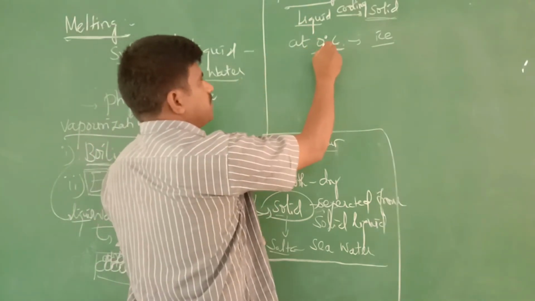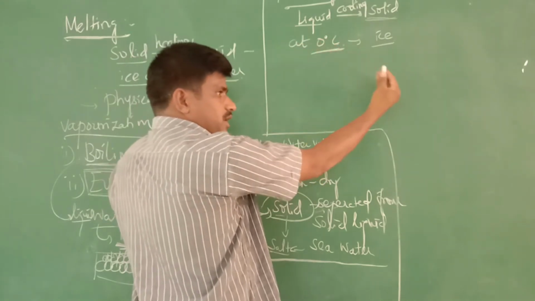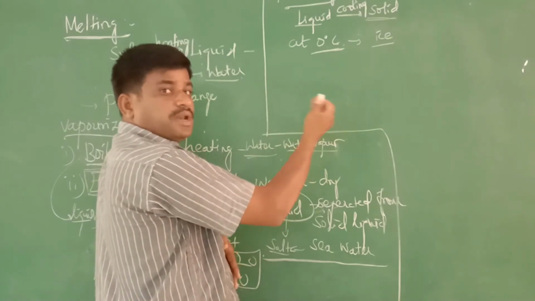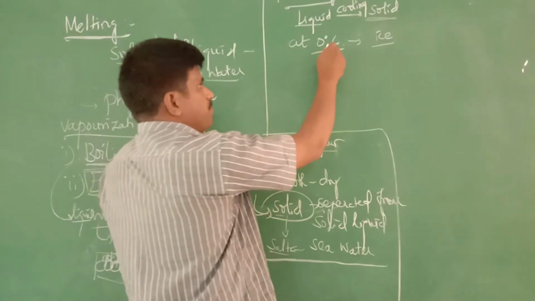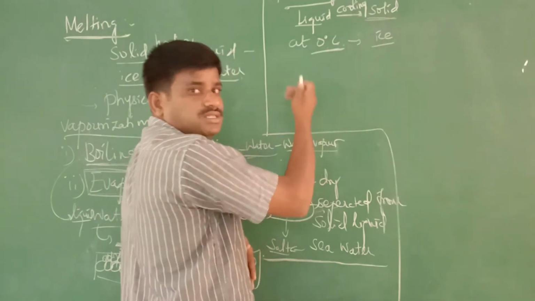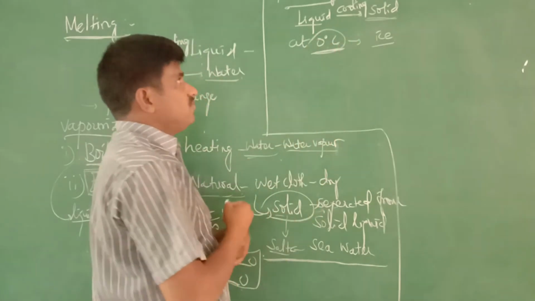That is, at a particular point, at 0 degrees Celsius, when the liquid water has reduced its temperature to 0 degrees Celsius, it starts to freeze. That particular point is called the freezing point.